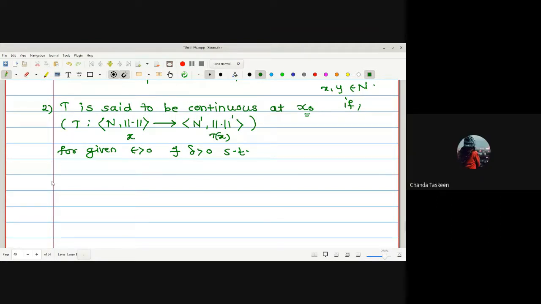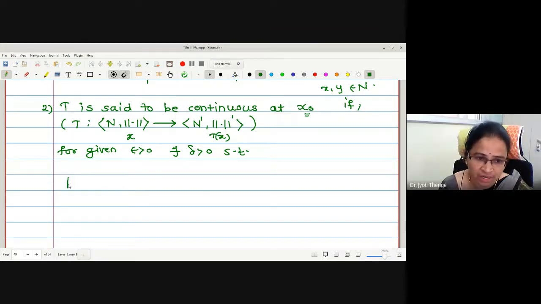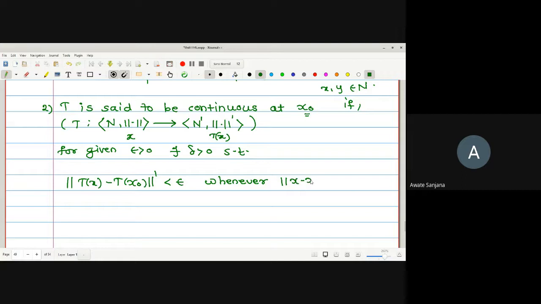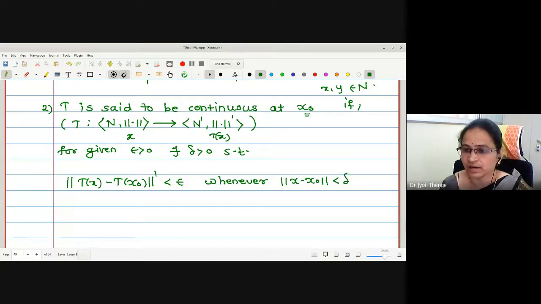Therefore, here can I write norm of Tx minus Tx naught, norm dash, less than epsilon whenever norm of x minus x naught is less than delta. Okay. If the definition is norm x and norm y, you have to change it accordingly.